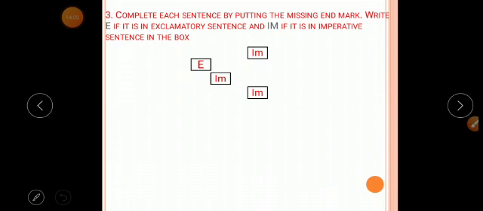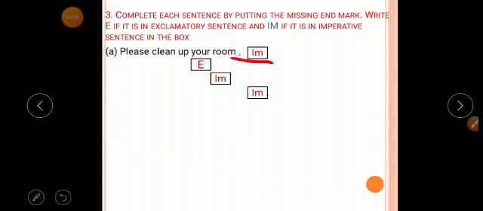Then question number 3. Complete each sentence by putting the missing end mark. Write E if it is an exclamatory sentence and Im if it is an imperative sentence in the box. First one, please clean up your room.